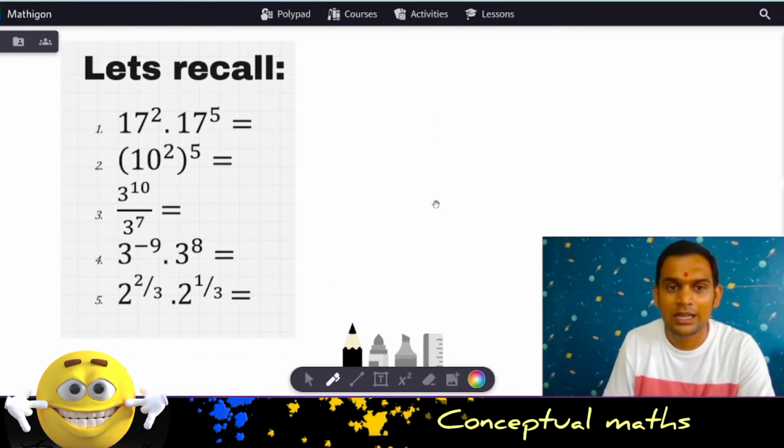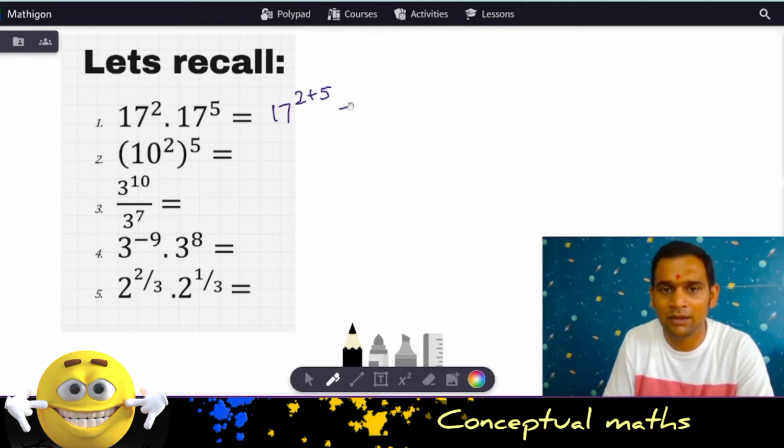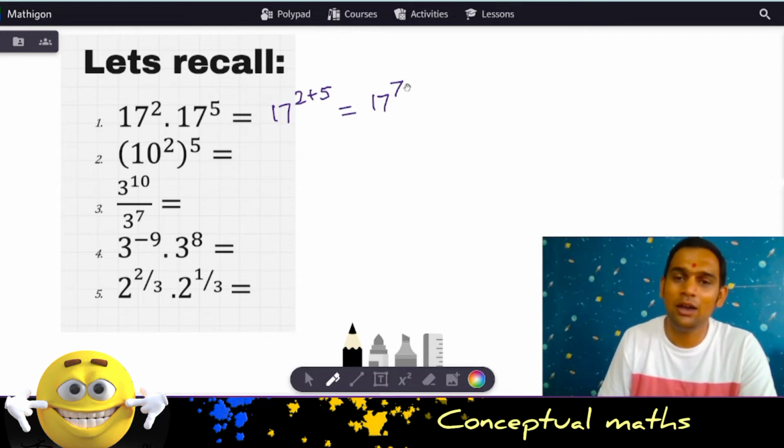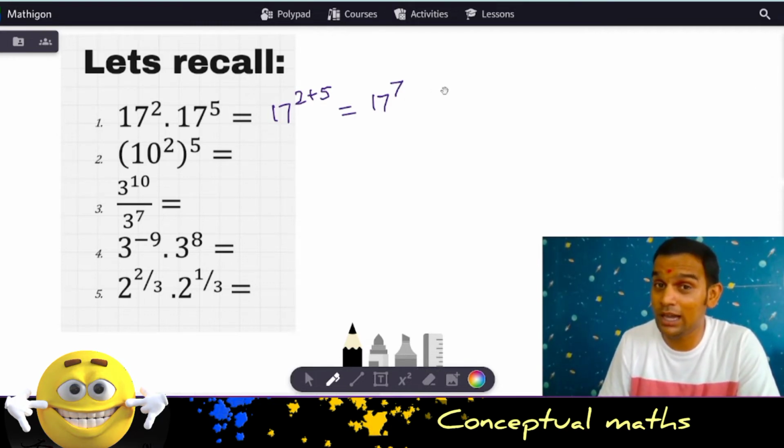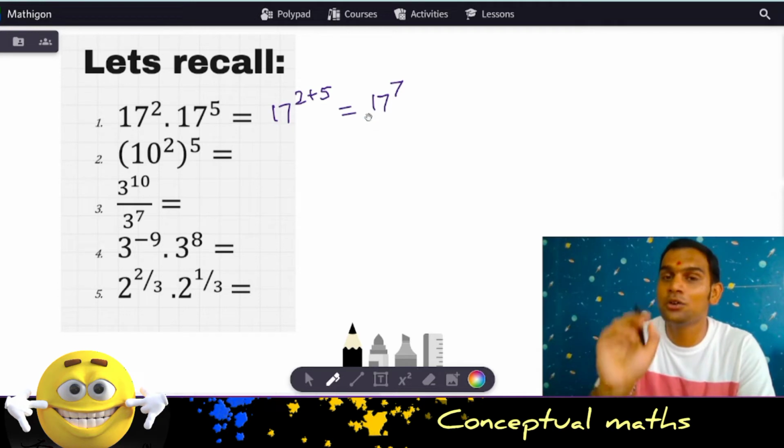Now, let's recall how we operate on 17 square times 17 to the power 5. As you can see, the base is the same. So 17 to the power 2 plus 5, because we add the powers. Sorry, what am I writing? It's 17 to the power 7. Now you can expand it, but it's not really required because we are not testing your calculation. Nobody is testing your calculation in such ways. You are being tested on your concepts.